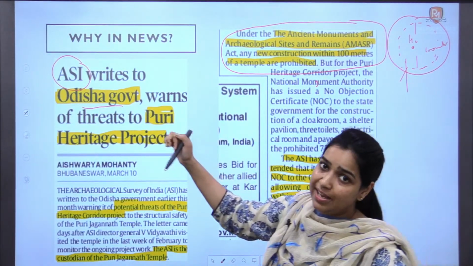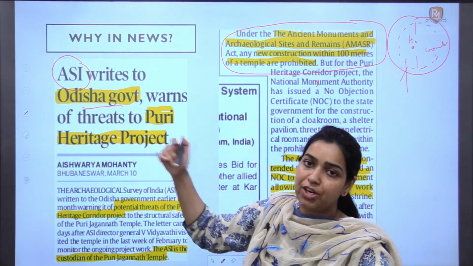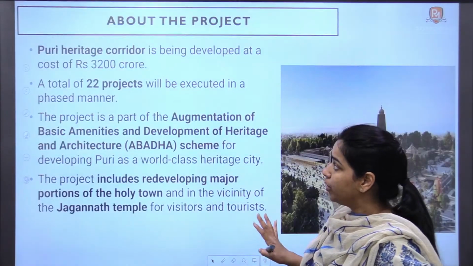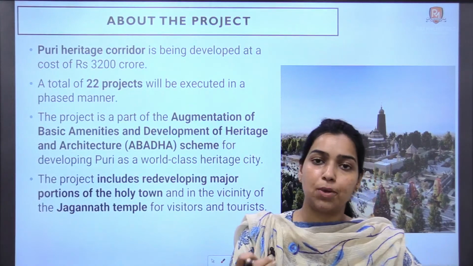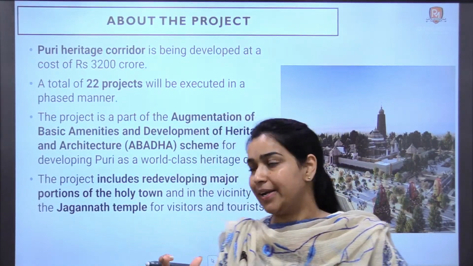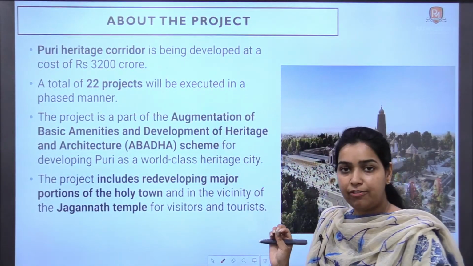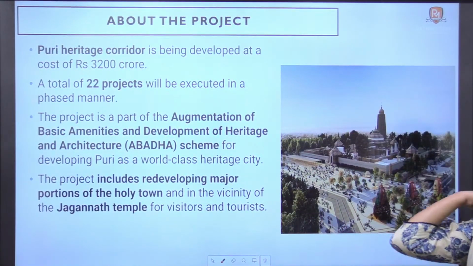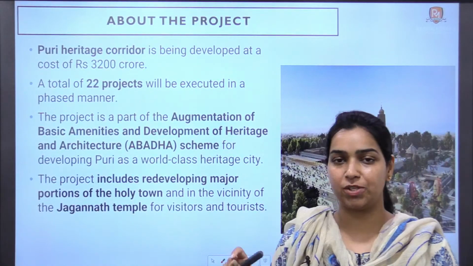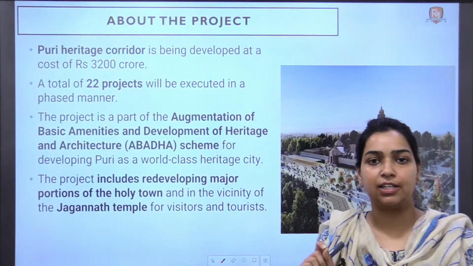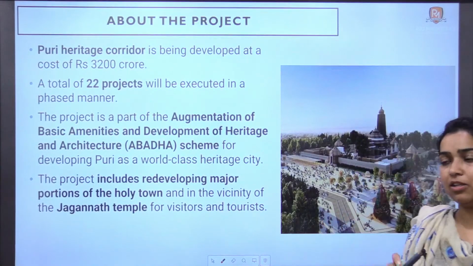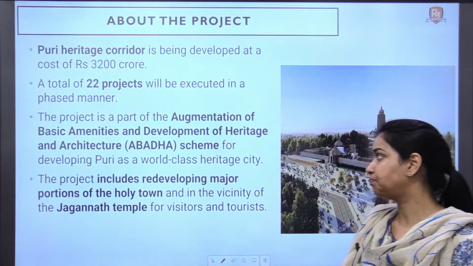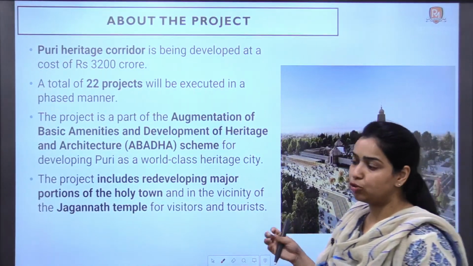So that is why ASI has told the Odisha government to relook into its Puri Heritage project. Okay, now with regard to this news, we have two important topics for your prelims. One is the Puri Heritage project itself, and second would be your Jagannath temple, which is under consideration. ठीक है, दोनों ही टॉपिक आपके प्री के लिए बहुत इंपॉर्टेंट हो जाएंगे, दोनों में से क्वेश्चन आ सकता है. स्पेशली जगन्नाथ टेम्पल, a very important temple that is part of your art and culture, temples and architecture का part, right? So first let's discuss about the project itself.